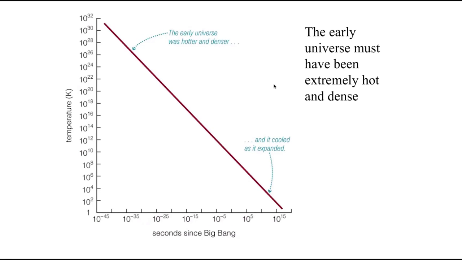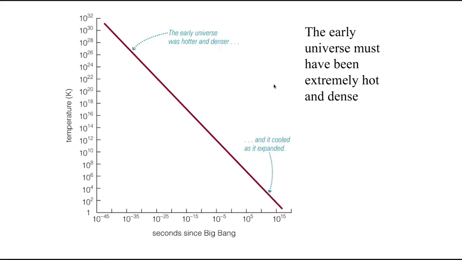And this is a log-log plot. If you don't know how log-log plots work, you can never get to 0, right? Here's 1 second, here's 10 to the minus 10 seconds, here's 10 to the minus 20 seconds, here's 10 to the minus 40 seconds. Log plots just keep going. And so as you extrapolate closer and closer to 0, the temperature just keeps getting higher and higher and higher. In fact, if you go to t equals 0, you would infer that the temperature has to go to infinity. Well, we don't really understand that.